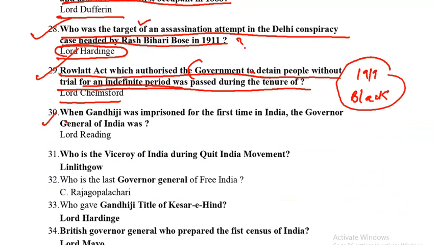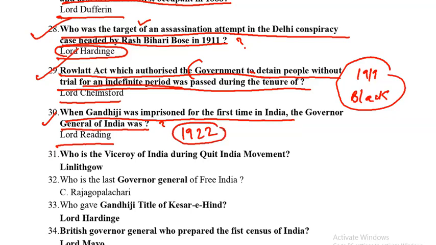Next question is when Gandhiji was imprisoned for the first time in India, who was the Governor General? Who was it when Gandhiji was arrested for the first time in India? It was Lord Reading, right? It was in 1922 when he was arrested for the first time, under a sedition case, because he wrote an article in Young Bengal. Sorry, Young India, not Young Bengal. It was Young India.